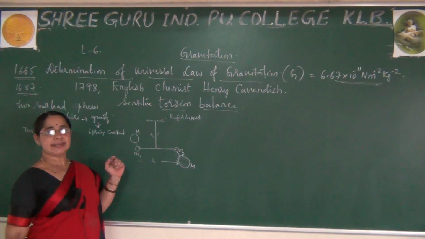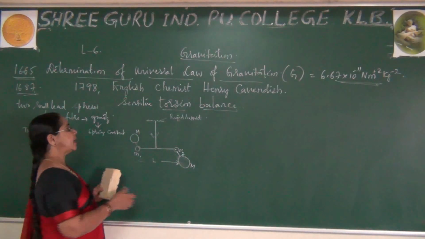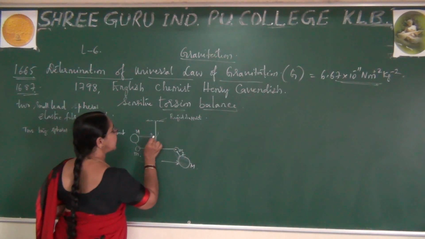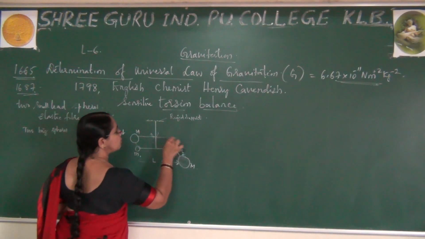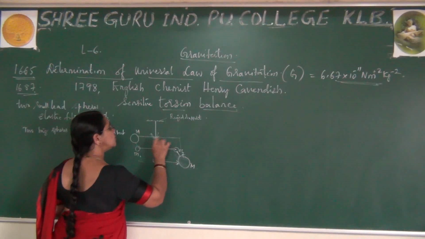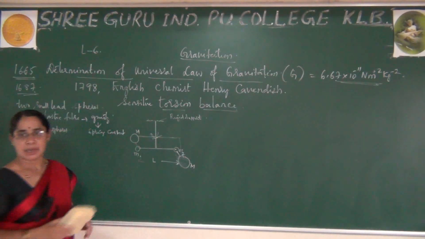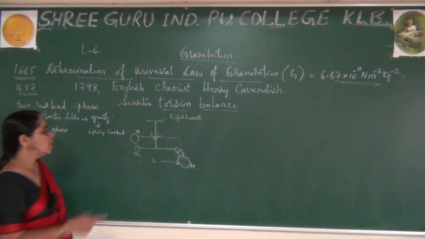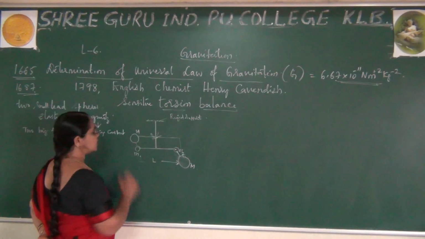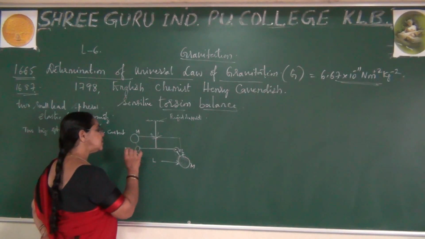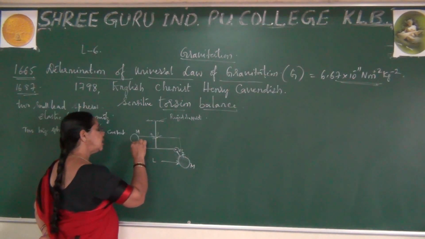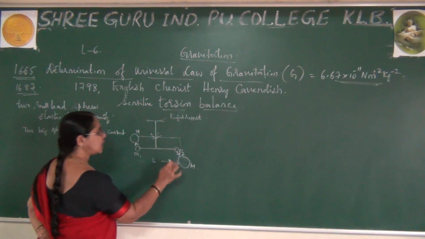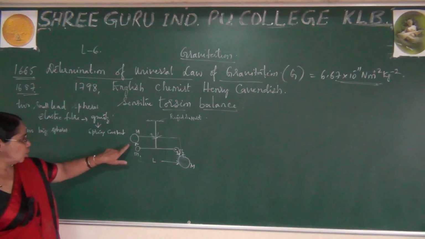They are attached on opposite sides, and this is arranged like this. Two big spheres are attached to the ends of the masses, and always these small spheres are attracted to these big spheres. Please observe, I have written the arrowhead. These small spheres are attracted to the big spheres. I have shown the arrow mark.